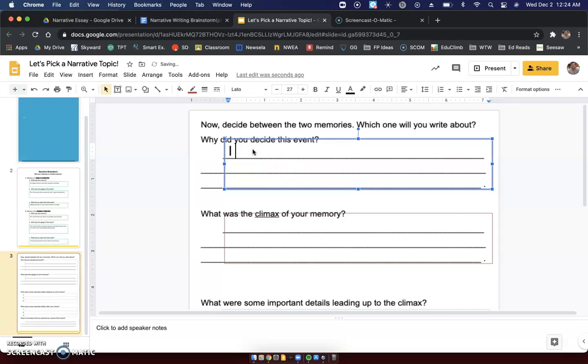So first, I choose my memory from when my grandma passed away. Okay. I choose my memory from when my grandma passed away. And then why did I decide this event? So you see I have a question here. Why?